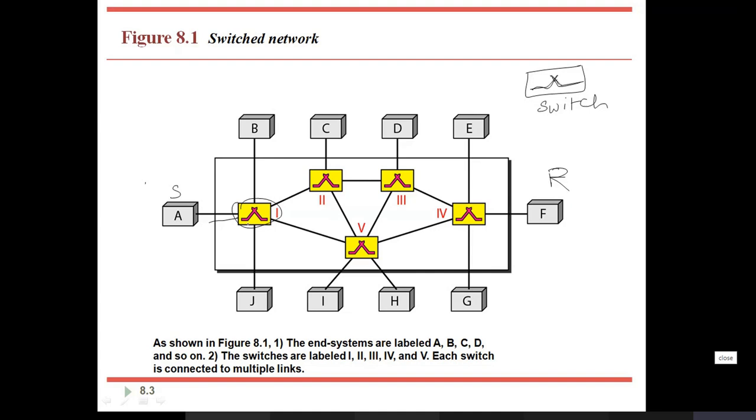Okay, depending on the type. There are some types where it will take multiple paths to transfer the data, which we call packet switching. If it is taking only a particular dedicated link to transfer the data, that is called circuit switching. Okay, so we'll discuss in detail how data is transferred depending on the type.